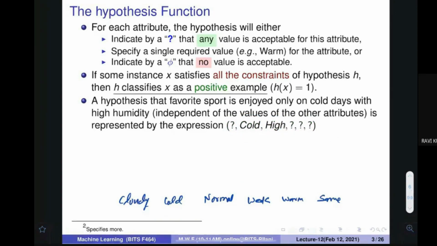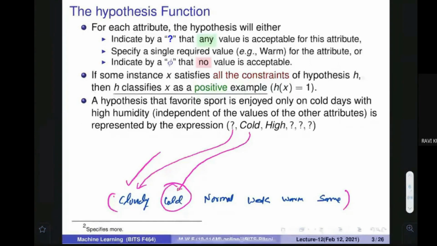Now let us understand what the classification is for this particular item. At the first place, it is a question mark, so whatever value is there, I'm okay with that. Sashwat, I need your attention. Is it fine? Second place, I need cold, and by chance there is cold, so it is also satisfied. Third place, I want high, but here it is normal, so I'm not satisfied. Fourth place, question mark, so any value satisfies me. Here also there is a question mark, and here also, so I'm satisfied. So this is a problem.